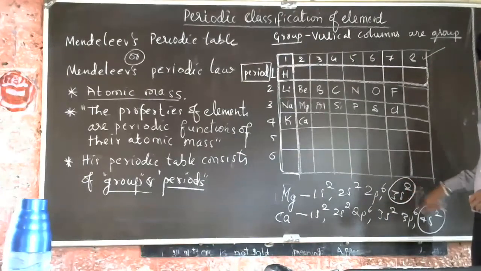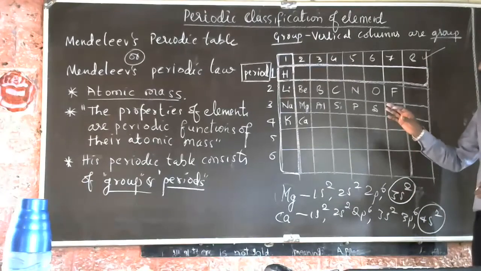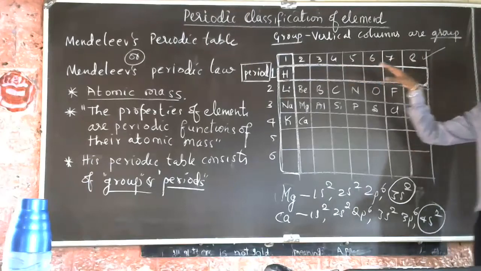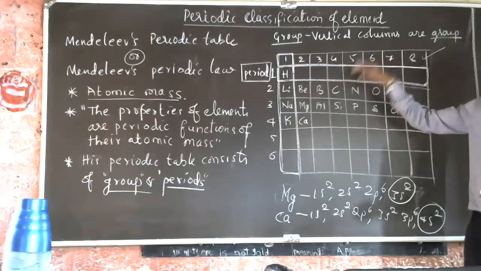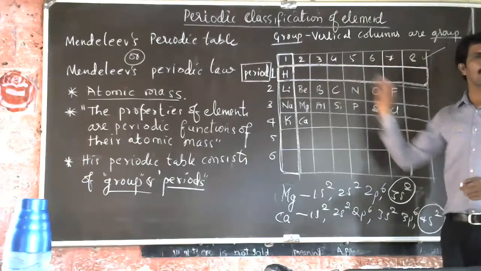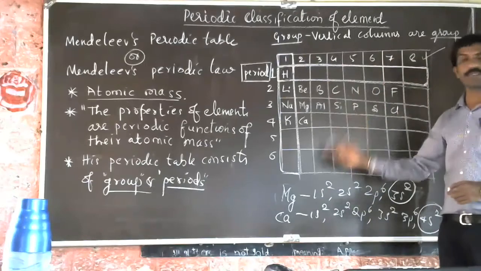By the help of valence electrons, we can predict the properties of the elements. The main advantage of the periodic table is the prediction of the properties of the elements. We can compare the properties of two elements and find the relationship between them.